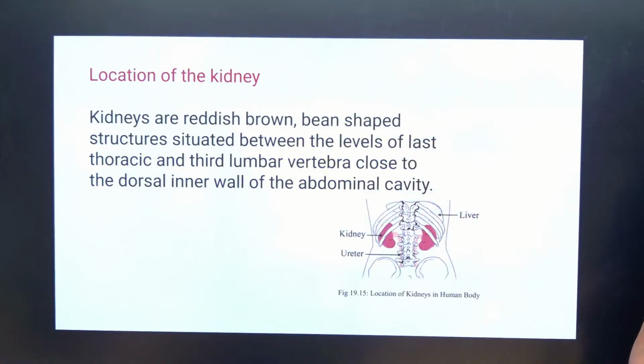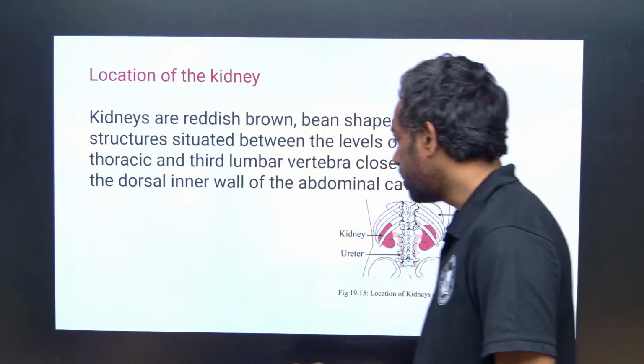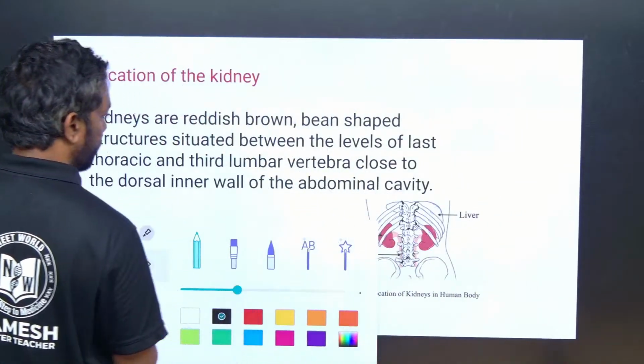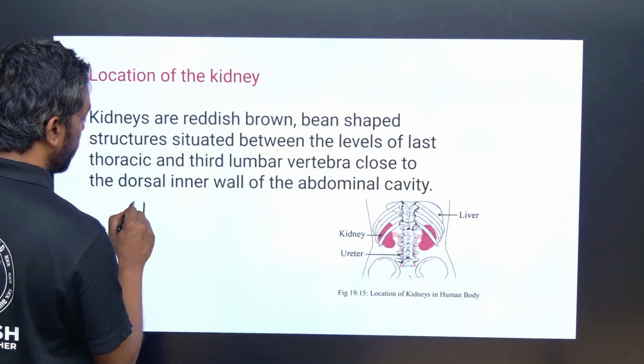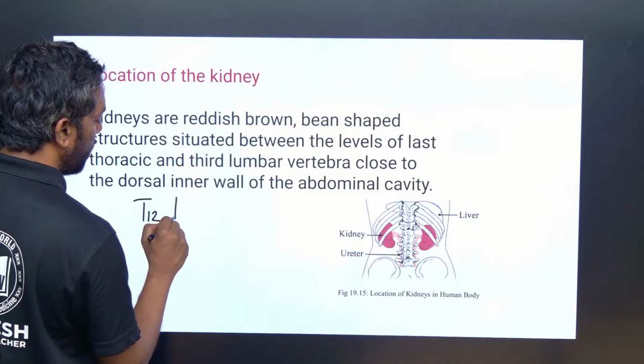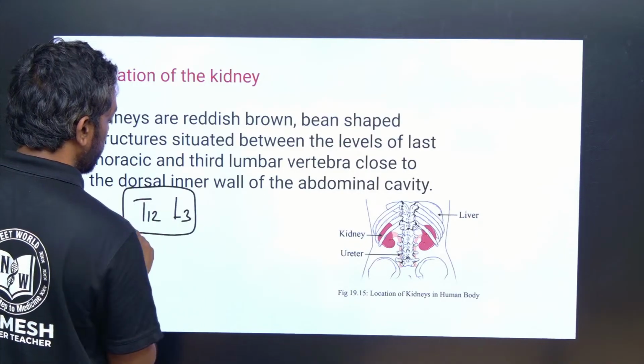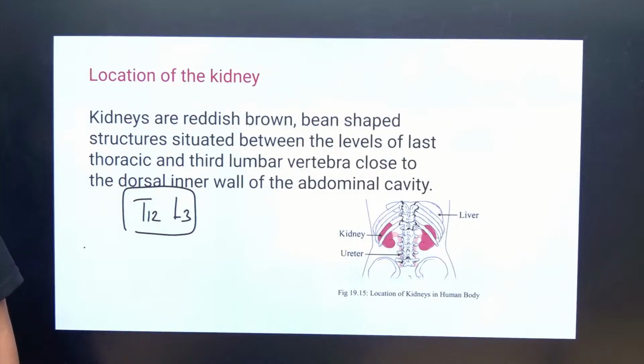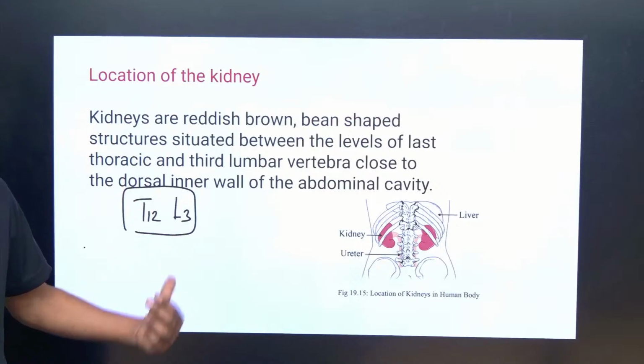Yeah, location of the kidney. Where is it located? Kidneys are reddish brown, bean shaped structures situated between the last thoracic and third lumbar vertebrae, close to the dorsal inner wall of the abdominal cavity. Guys, just look into this. Last thoracic T12 and third lumbar L3. Okay, the kidney is located at T12 to L3.